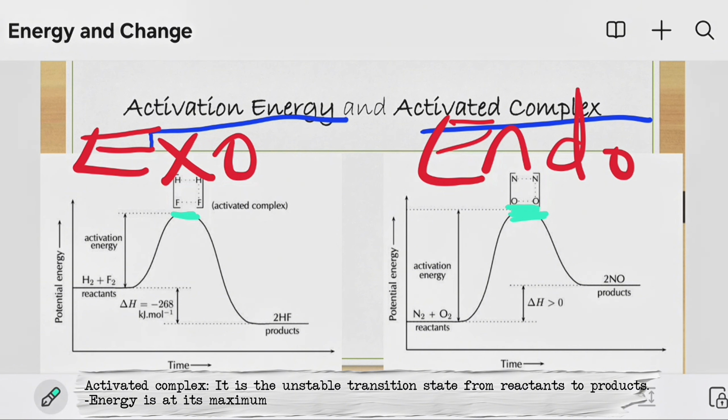When we say that it is an unstable transition state, we are saying that of course it will be where energy is at its maximum, because this is unstable. So it is an unstable transition state from the reactants to products. And one thing for sure about an activated complex is that energy is at its maximum.